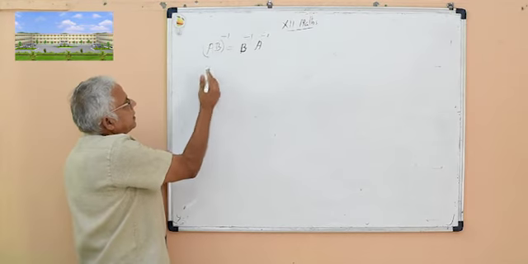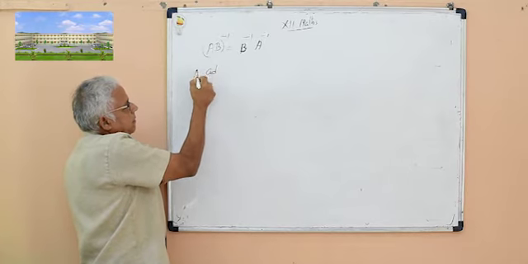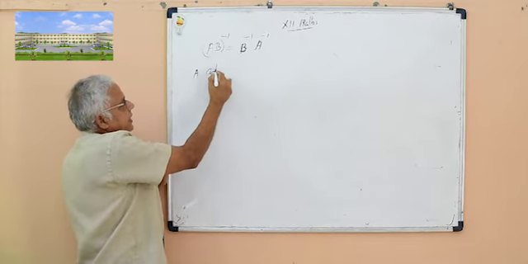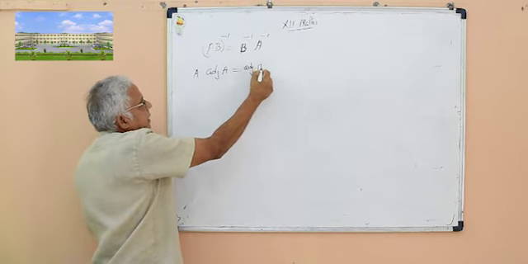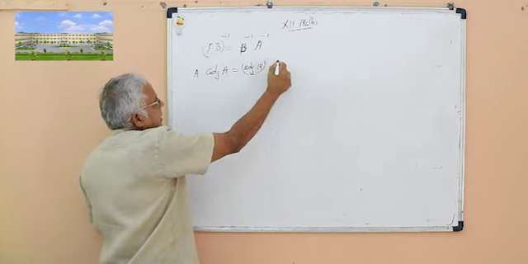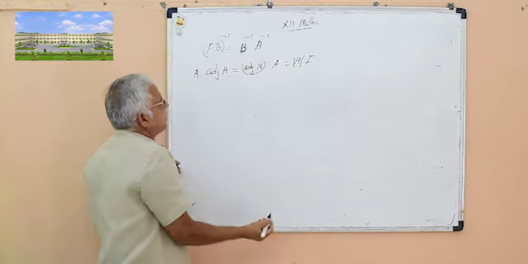Then another, we have studied theorem 1: matrix A into adj A is equal to adjoint of A into A is equal to determinant of A into I, identity matrix.